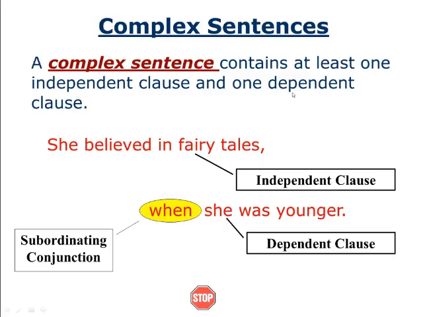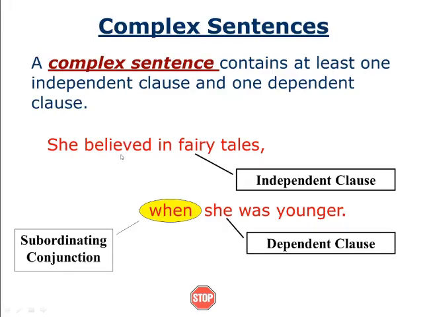All the previous examples we discussed had two independent clauses, but here we are talking about one independent clause and one dependent clause.